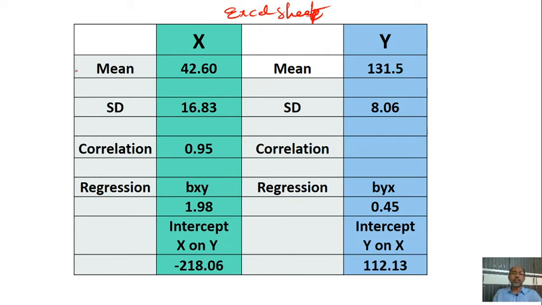The commands or functions we use are average for mean, and stdev for standard deviation. Correl is the command for the correlation.